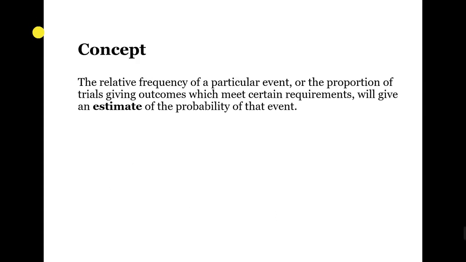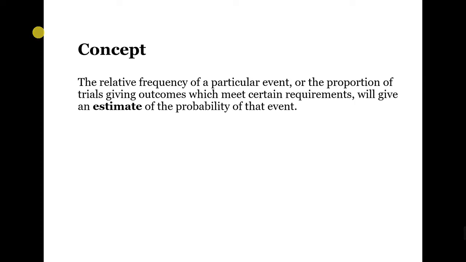Now let us proceed to another concept. In an actual situation, we can make a moderate number of trials to give us more useful information. The relative frequency of a particular event, or the proportion of trials giving outcomes that meet certain requirements, will give an estimate of the probability of that event.